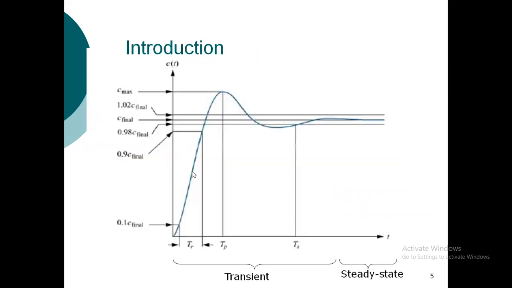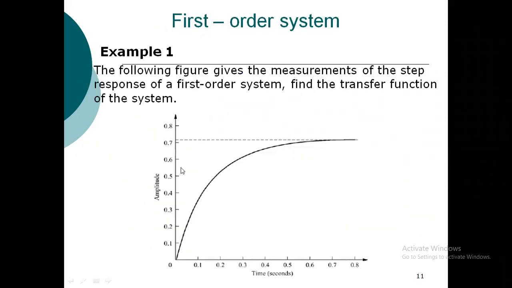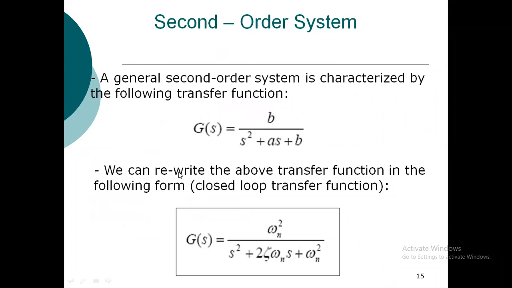Let us see some numericals covered under the time domain response. This is a second order system, the standard second order system, represented by this equation, and this is our control system with this transfer function.